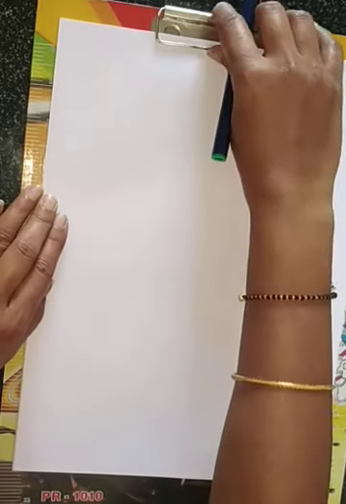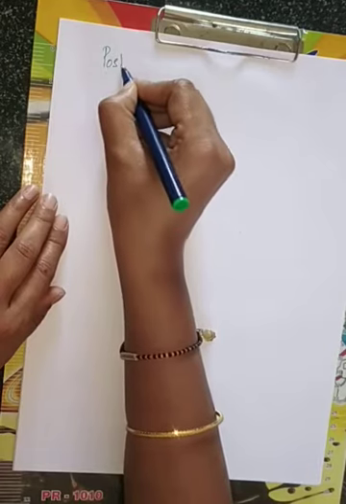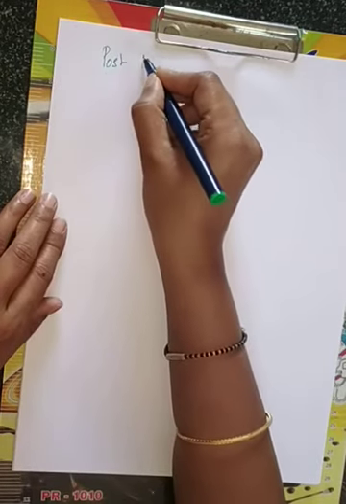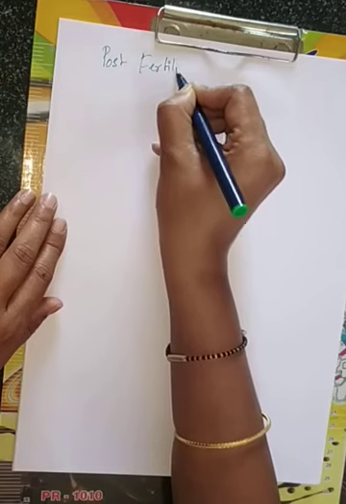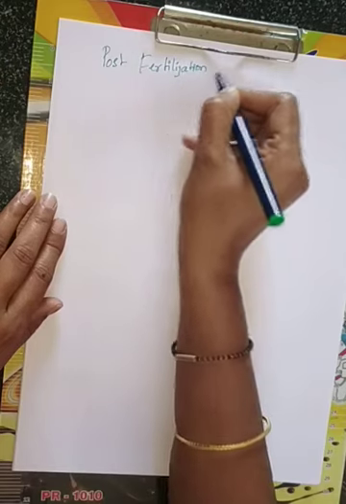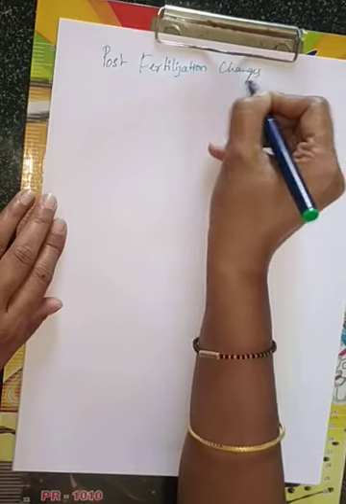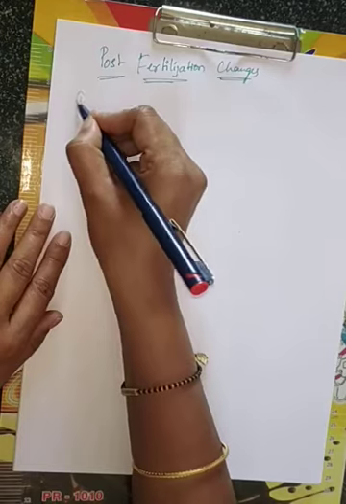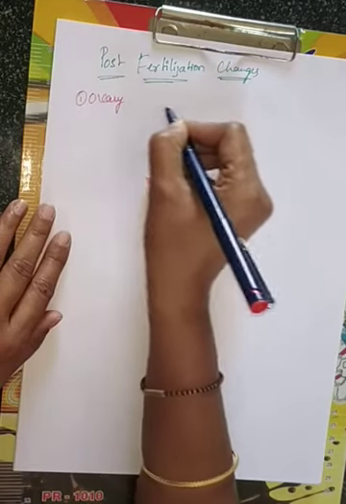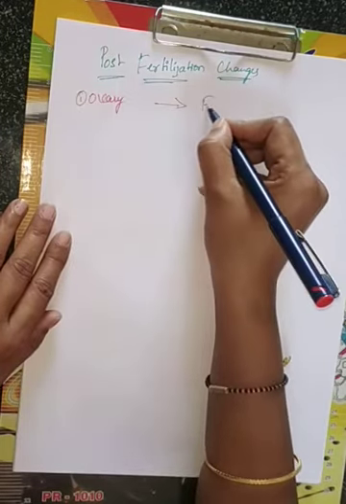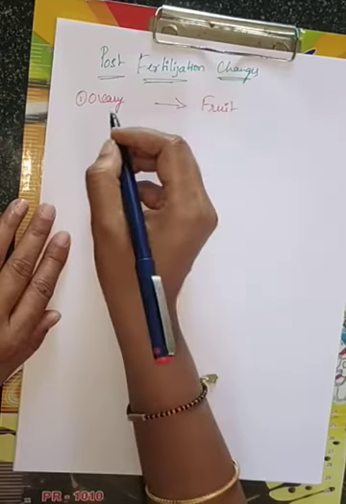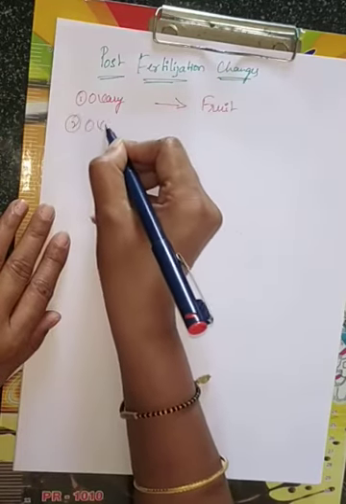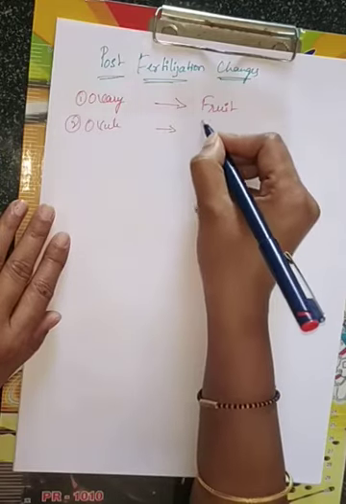Now let us talk about what actually the changes will be after post fertilization. Whatever the parts are, they are going to be changed into what part? Okay, post fertilization changes. This is an extra stroke I am giving, children. So here what happens, ovary will be formed into what, fruit. Next, ovule will form into what, seed.